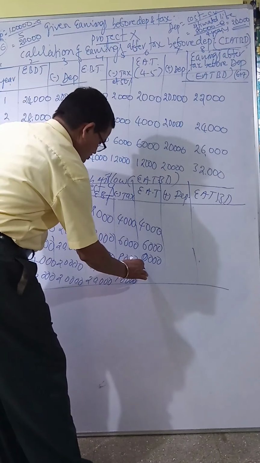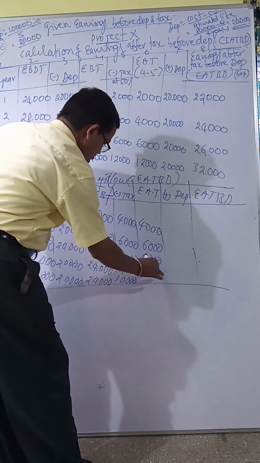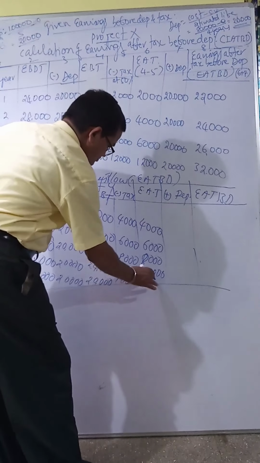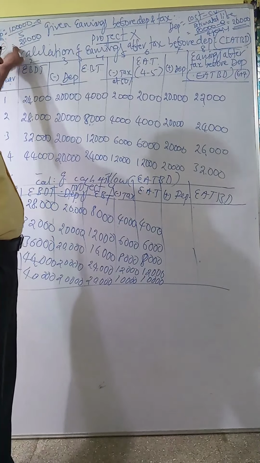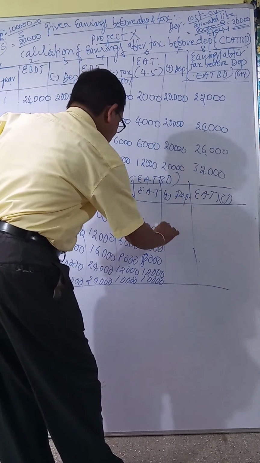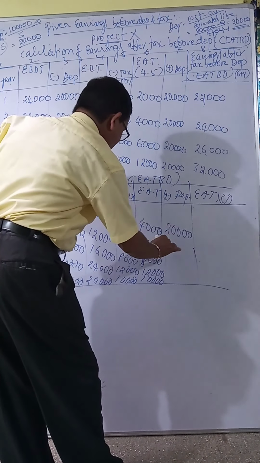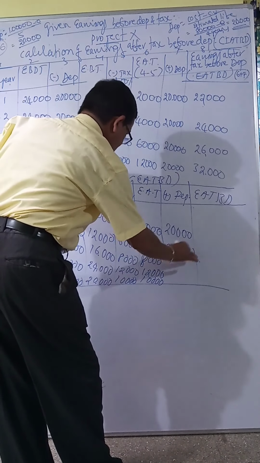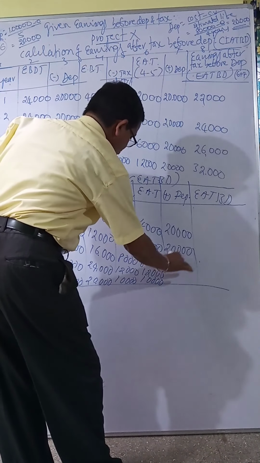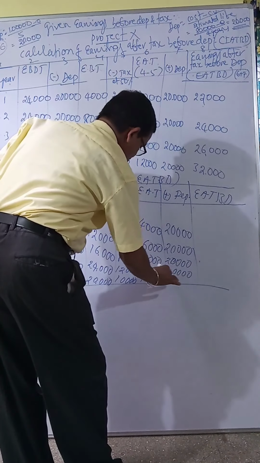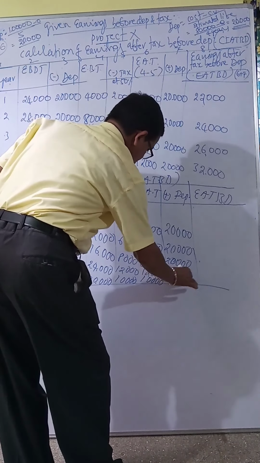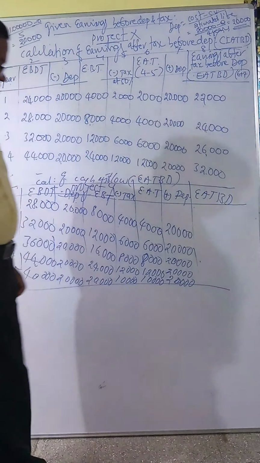Then 12,000, this means this 10,000. Now add depreciation. How much depreciation? 20,000. Add 20,000 each year. Okay.